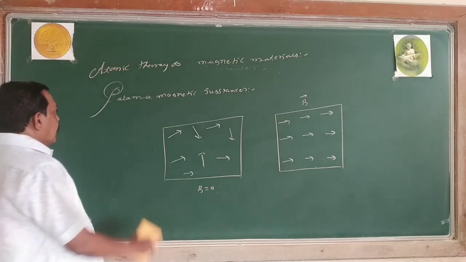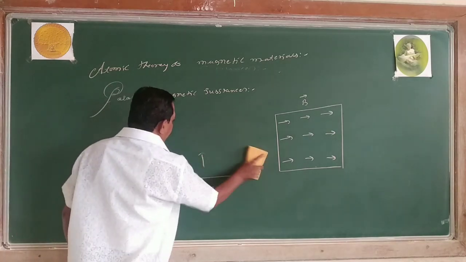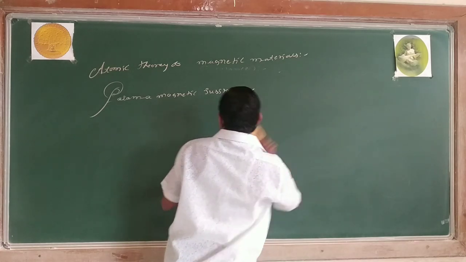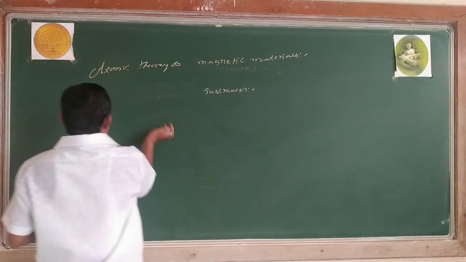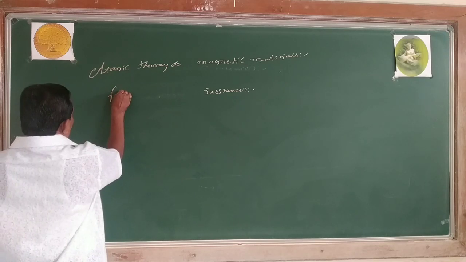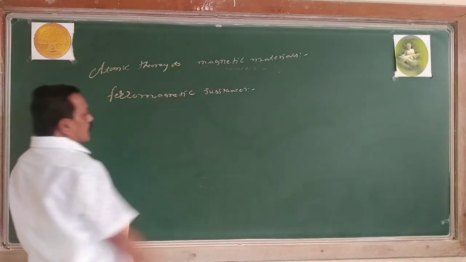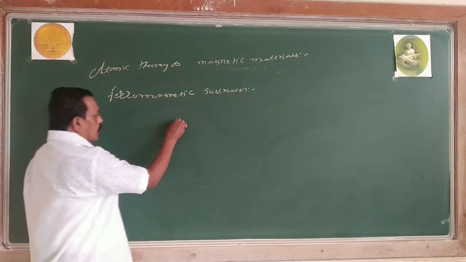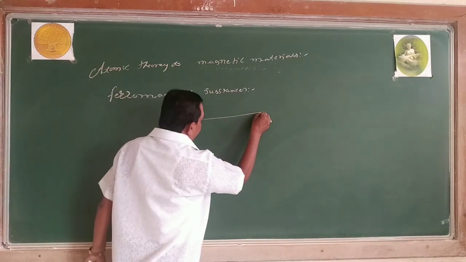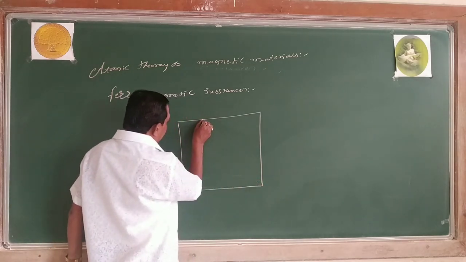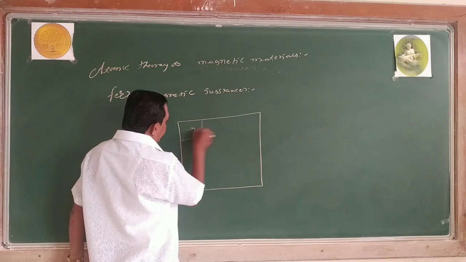If I come across ferromagnetic substance, in the case of ferromagnetic substance, the molecules are available in the form of what? The small regions.